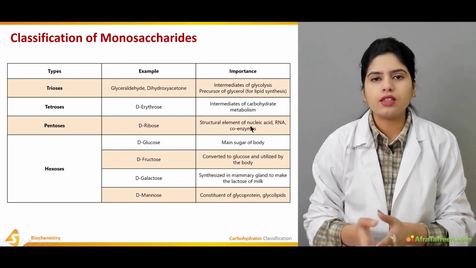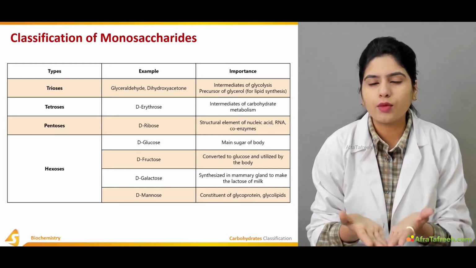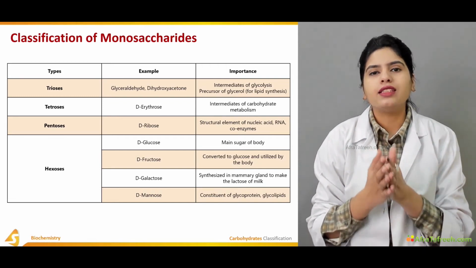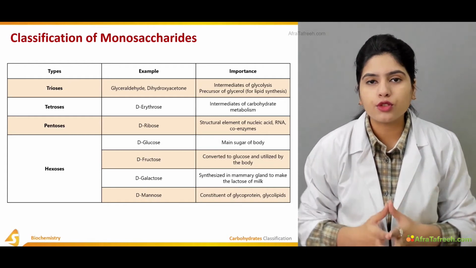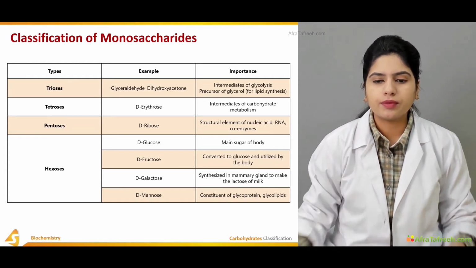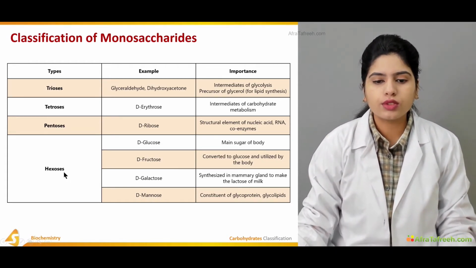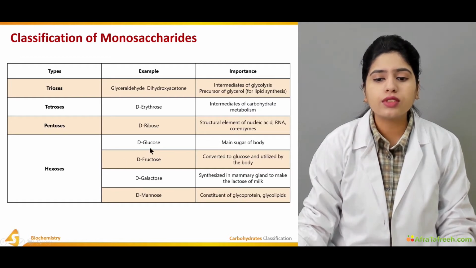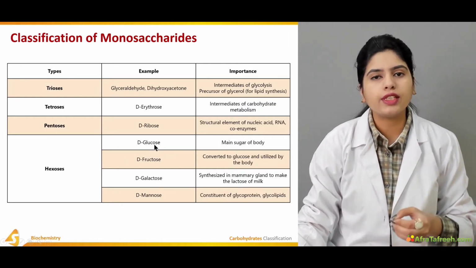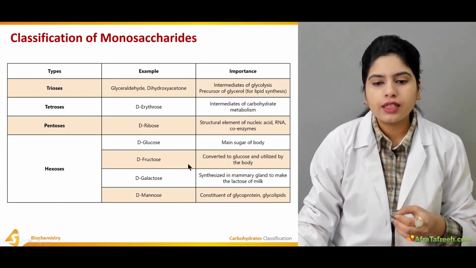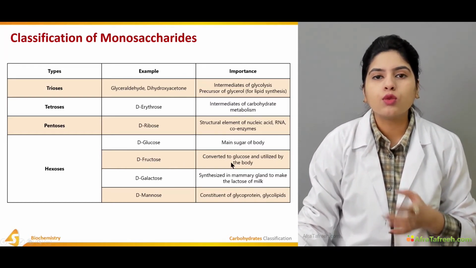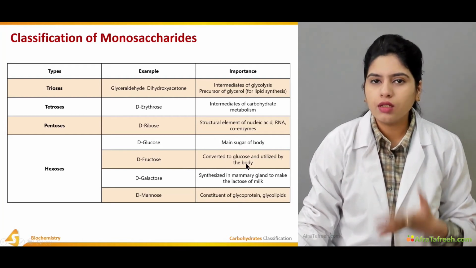As we know, ribose sugar is in deoxyribonucleic acid and ribonucleic acid, the DNA and RNA, very important components of our nuclear material. Then hexoses. In hexoses, there is glucose, that is the main sugar of the body, the main energy source of the body. Then D-fructose is converted to glucose and utilized by the body.